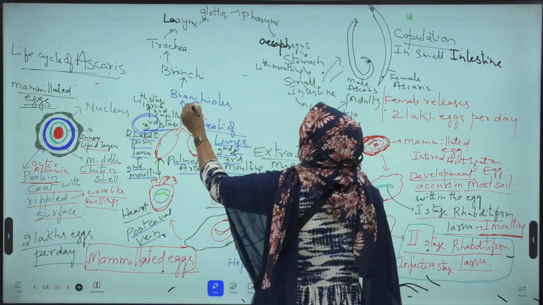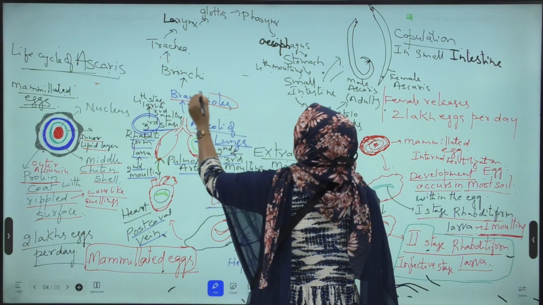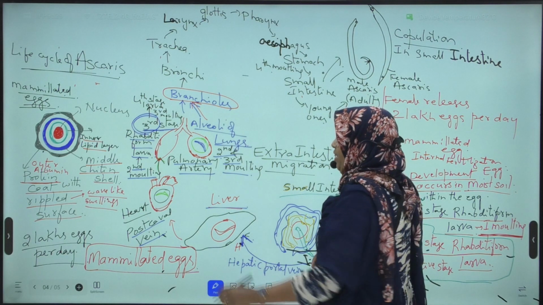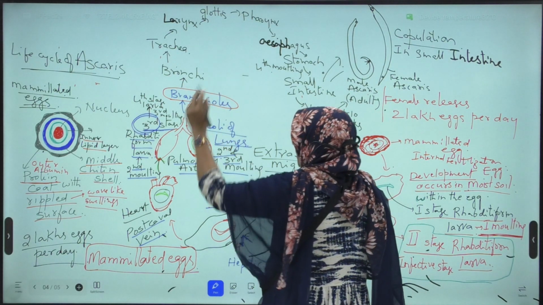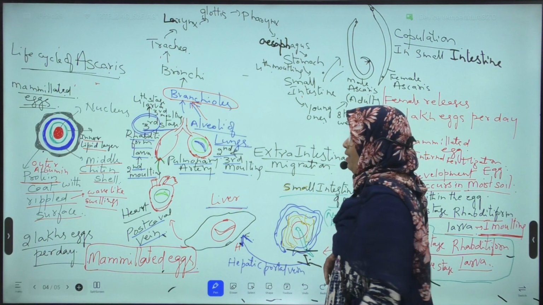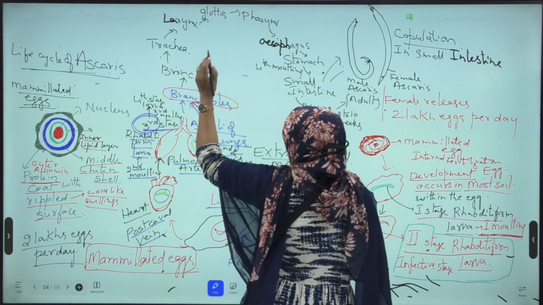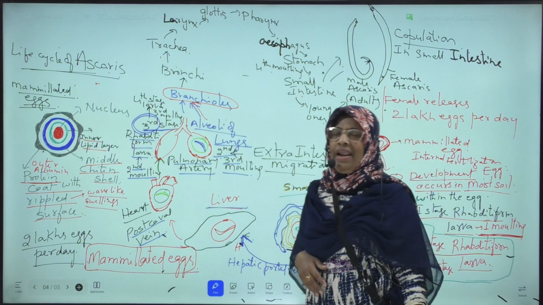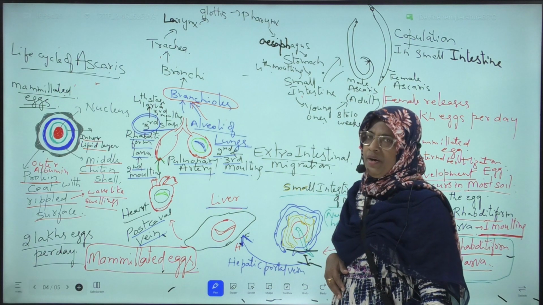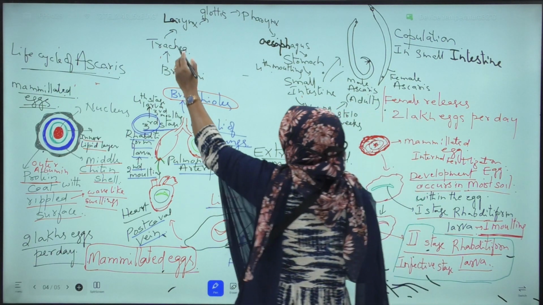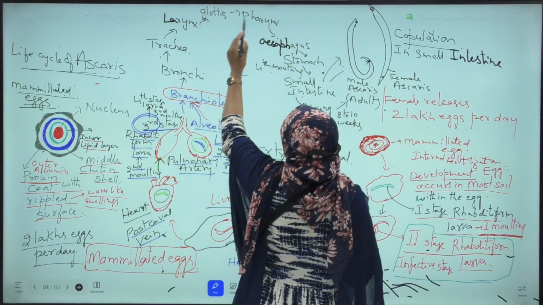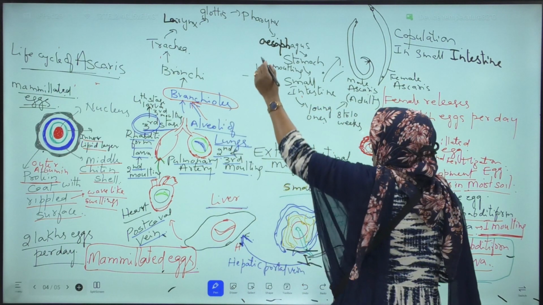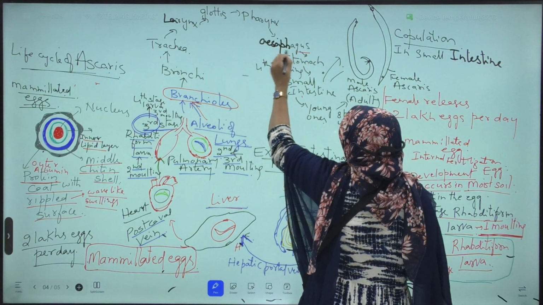It comes out from the alveoli of lungs and enters into the bronchioles. From the bronchioles, it passes into the bronchi. From the bronchi, it passes into the trachea. From the trachea, it enters into the larynx. What is the larynx? The voice box of man. From the larynx, through the glottis, it reaches the pharynx. From the pharynx, it passes into the esophagus.